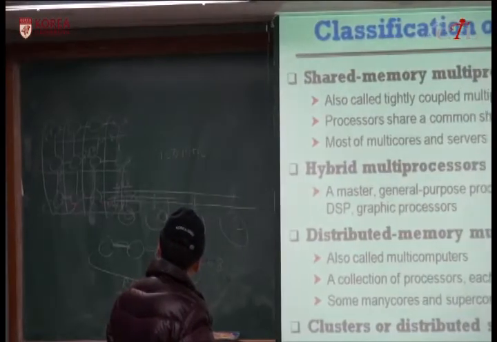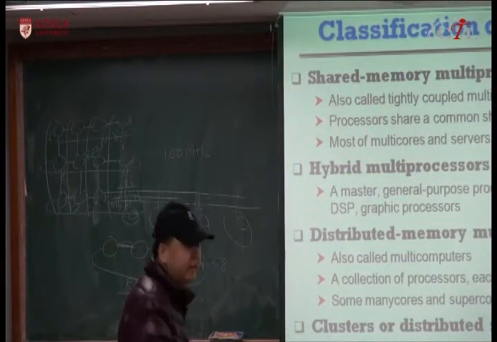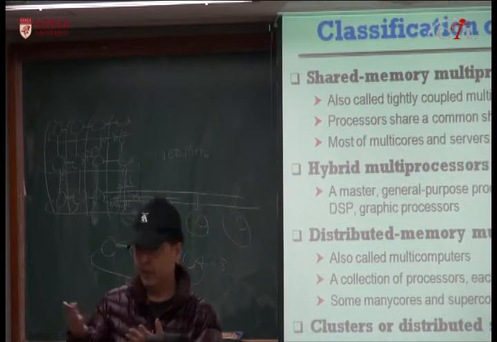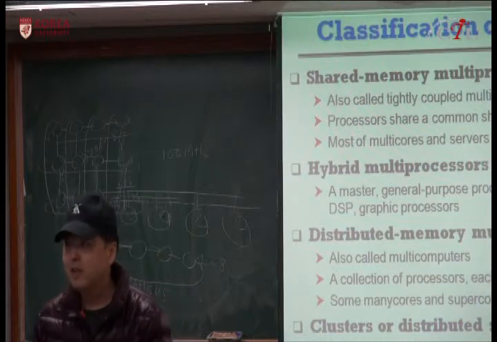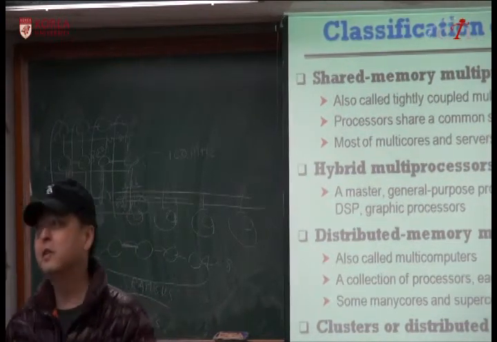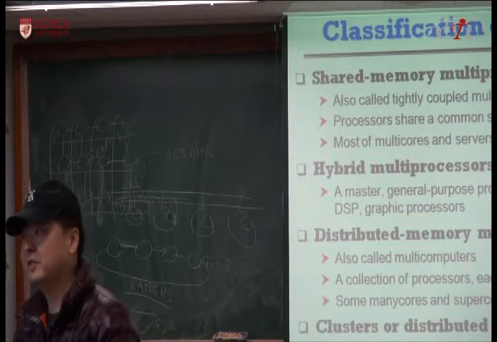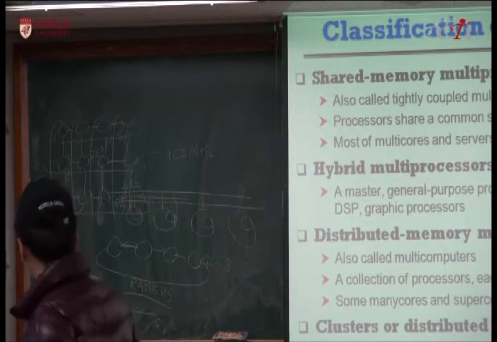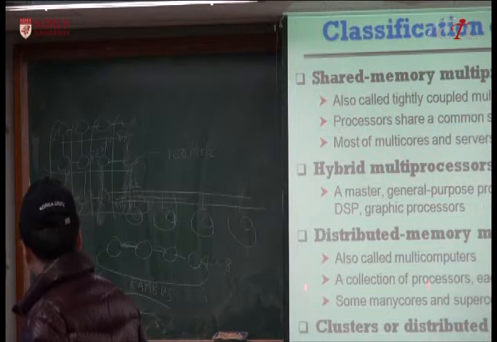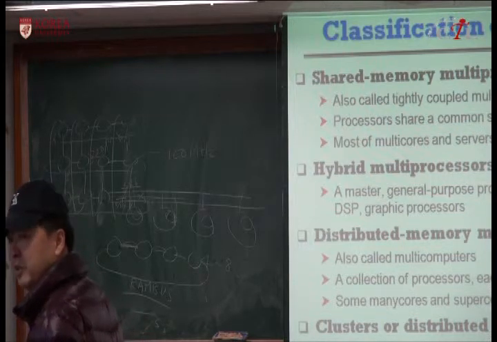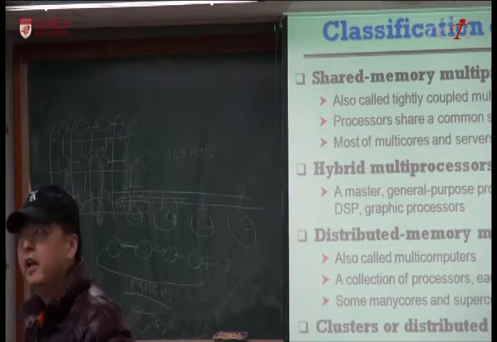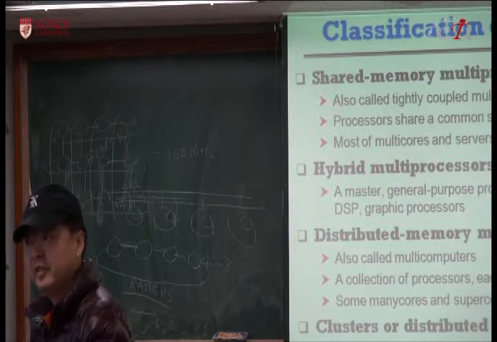Okay, so if you connect processors in this way, it can scale up to, as I said, 64K processors. But cache coherence at this scale is very difficult. So instead of shared memory multiprocessors, they build distributed memory multiprocessors, which means they have their local memory, and memory is not shared.